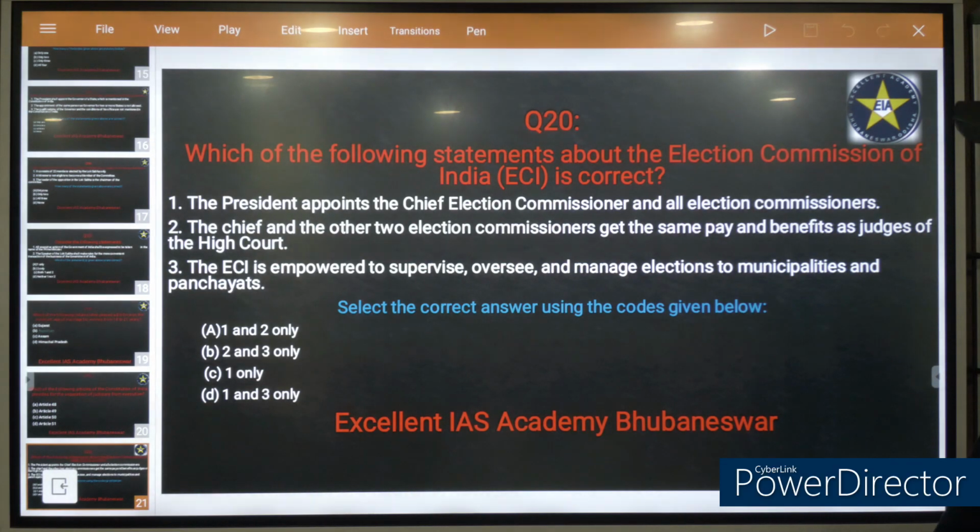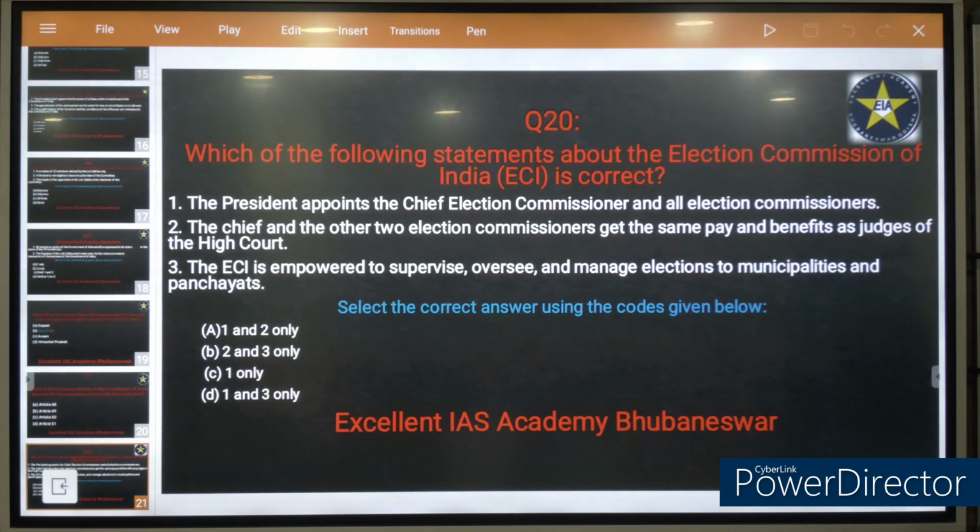Statement 1 says the president appoints a chief election commissioner and all election commissioners. Second, the chief and the other 2 election commissioners get the same pay and benefits as judges of High Court, which simply means if the judge of High Court is getting some benefits, the same benefits will be provided to the election commissioner.